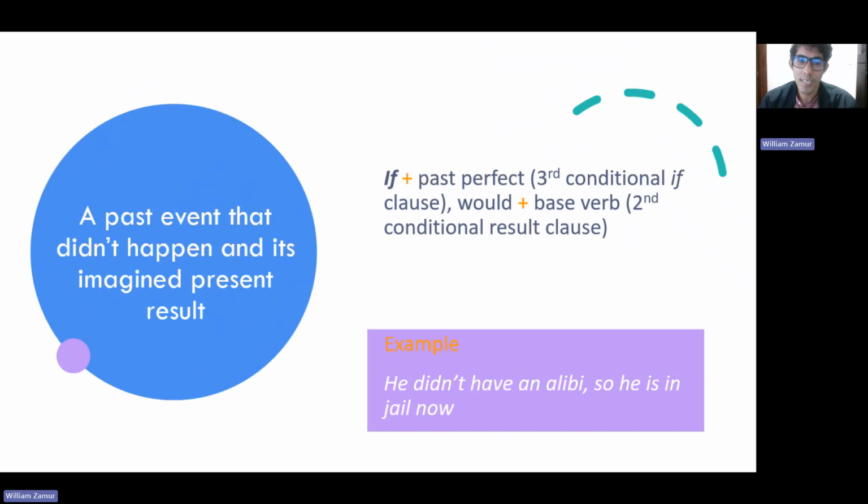One example is: he didn't have an alibi, so he's in jail now. He didn't have an alibi is the past event that didn't happen, and so he is in jail now is an imaginary present result.